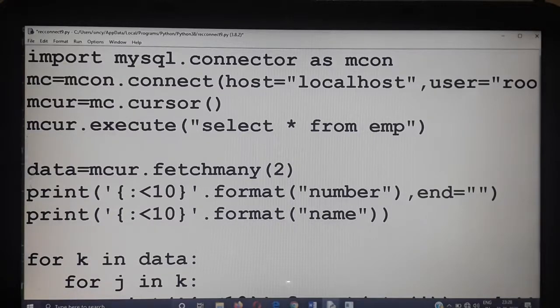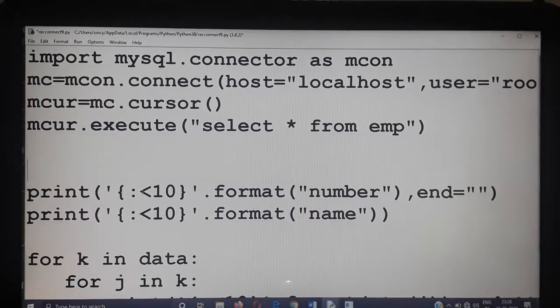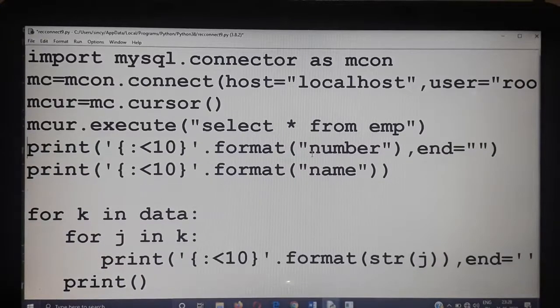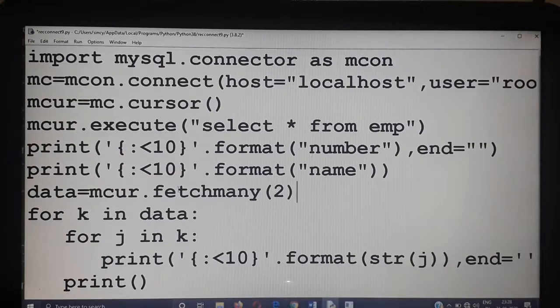Here two headings are there. The heading will be displayed as it is. I am not changing that heading part. Changes are taking place only for this function, fetchone. Fetchone has no argument, it is an empty function.